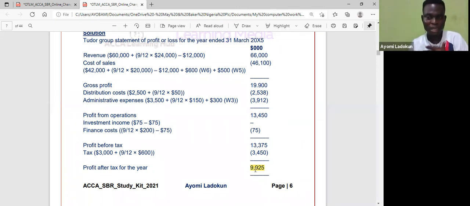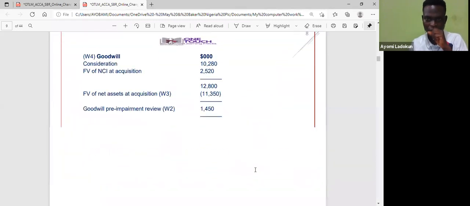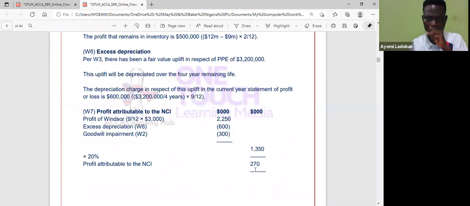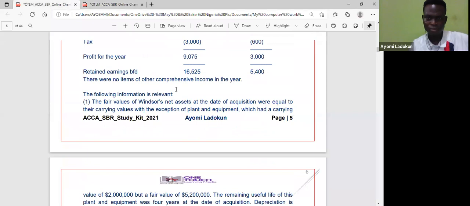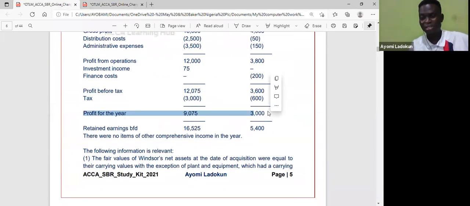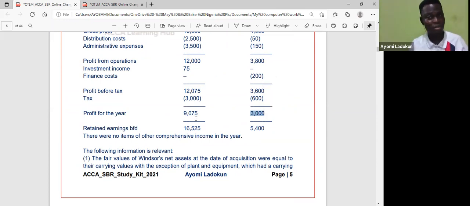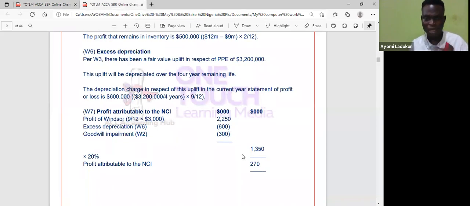And for me to know what is attributable to NCI, I will go to that account and pick the profit figure. So if you go to the question, let me go back to the question here. How much is the profit for the year of that subsidiary? It is 3,000. But remember, this is a mid-year acquisition, so I prorate it. It will be 9/12 multiplied by 3,000. So when I do that, I will have 2,250. Is that okay? I will now ask, is there any excess depreciation? Is there impairment charges? Okay, I remove it from there.